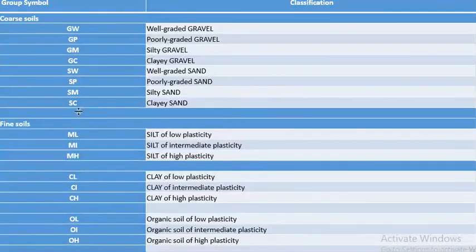SW is well graded sand, W means well graded and S means sand. P means poorly graded, S means sand, so SP. Fine soil: ML means low plasticity silt, MI means intermediate plasticity silt, MH means silt of high plasticity, just like this.